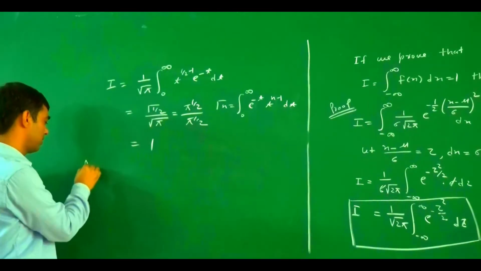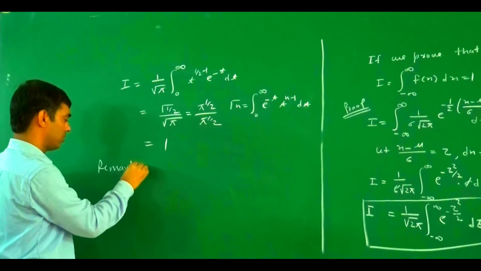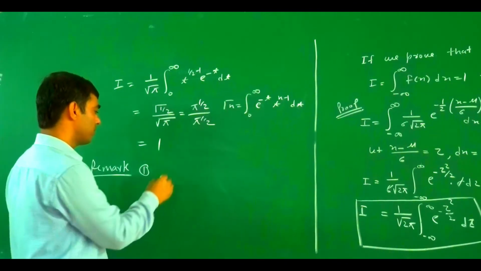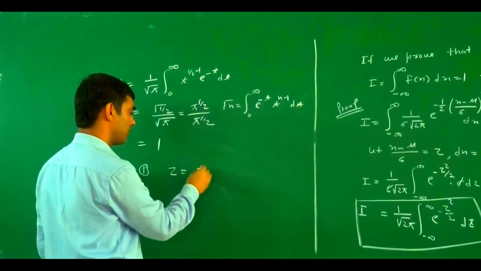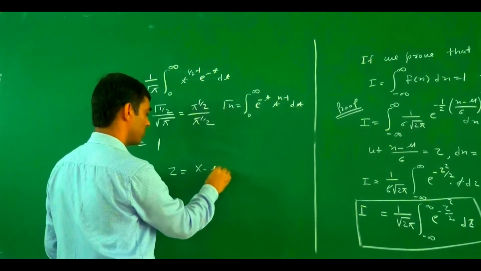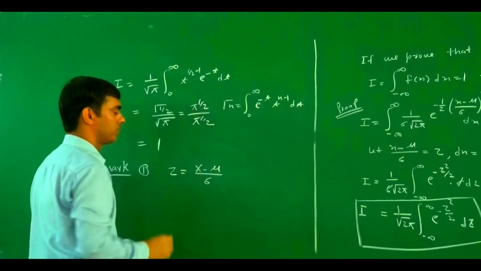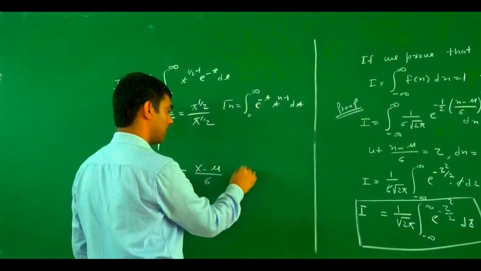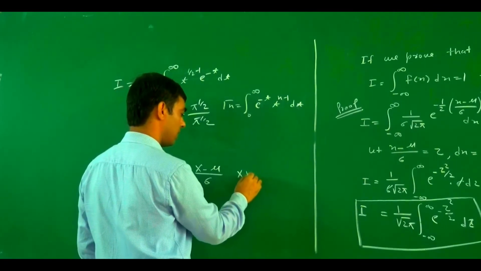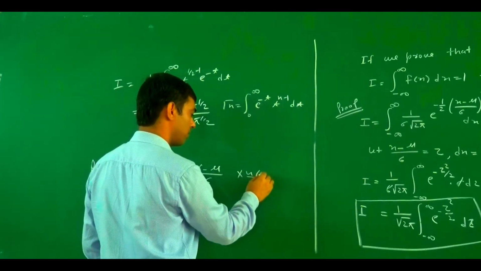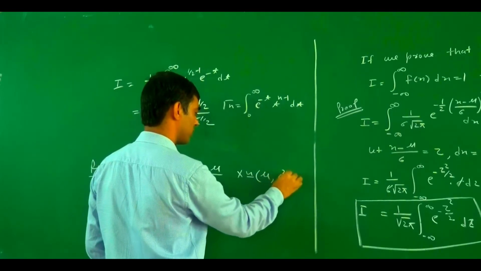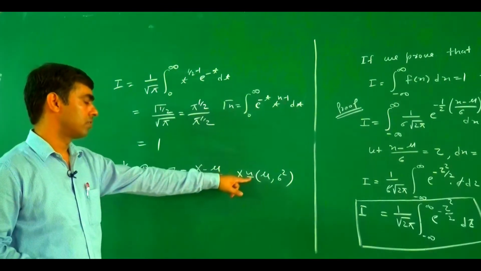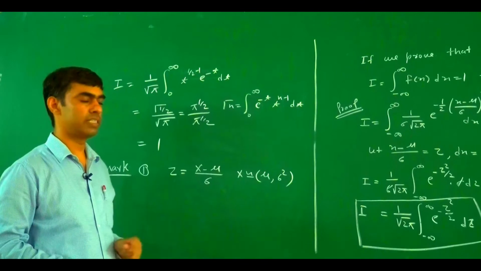Now we try to write the remarks. What is the first remark? If we write z equals x minus mu upon sigma, and here we define x as distributed over two parameters, mu and sigma square.